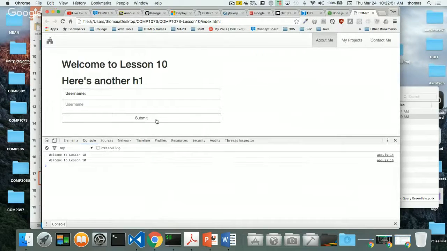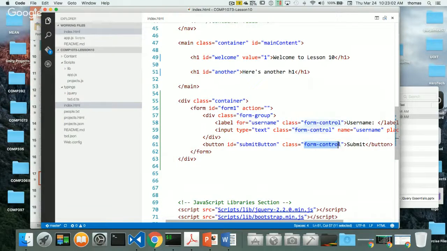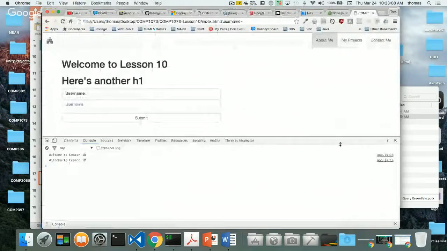So I get this big submit button. It's massive, and it takes the whole form, because why? The submit button, by the way, doesn't do anything. But my submit button is the same size as my form because I've made it a form control, right? But if I make it a button, so button, and then button dash default, go back to here and refresh. Right, there's my little button, my submit button.